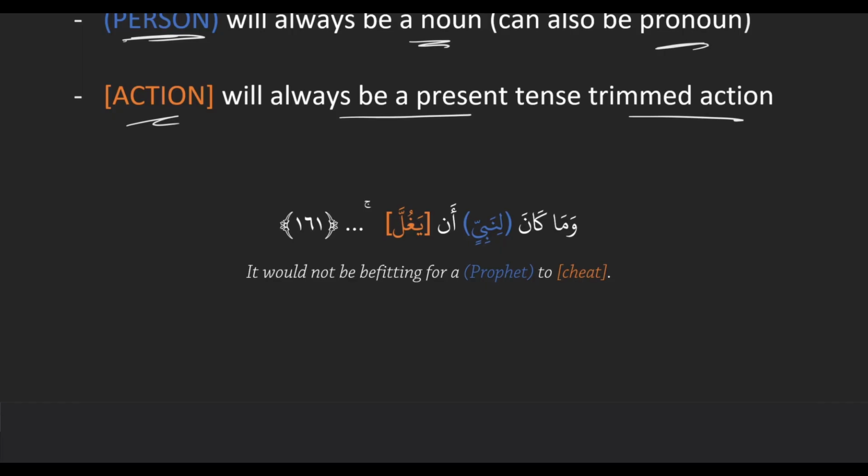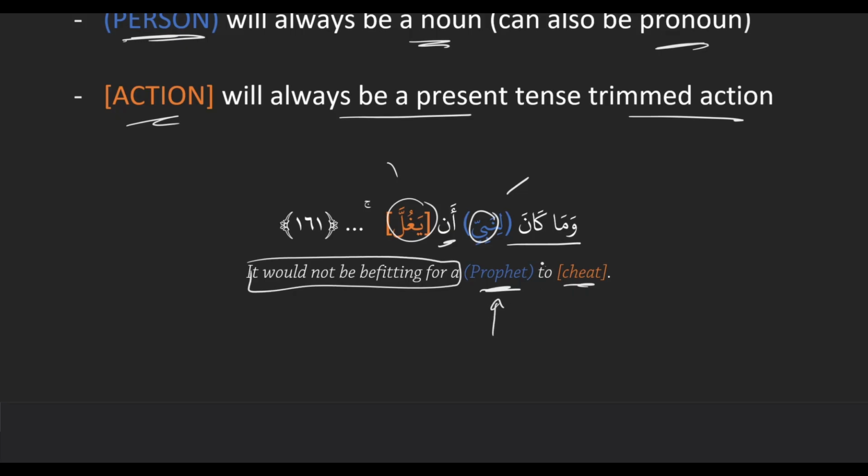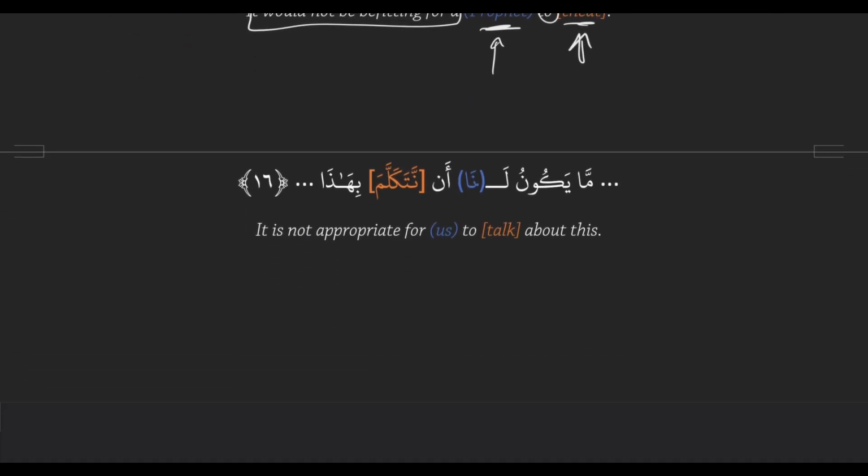So here we have ما كان لنبي أن يغل. Our consistent parts are the ما كان لي and the n. And remember, it was ما كان لي someone and something. The someone here is Nabi, which means prophet. And then the action, which is يغل, which means to cheat. We translate it as it would not be befitting or appropriate for a prophet to cheat. So here, this is the consistent part, it would not be appropriate for. And then we plug in our someone, and then to, and then we plug in our something. Clear?